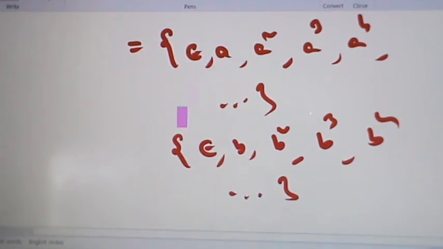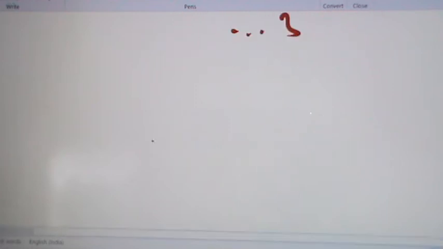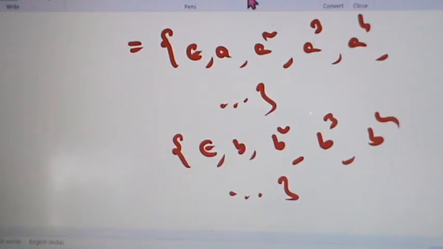Concatenate these two sets. Epsilon concatenated with epsilon equals epsilon. Now concatenate a with b. We have ab.